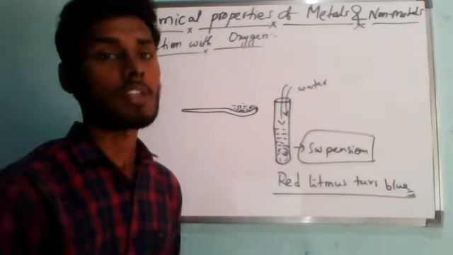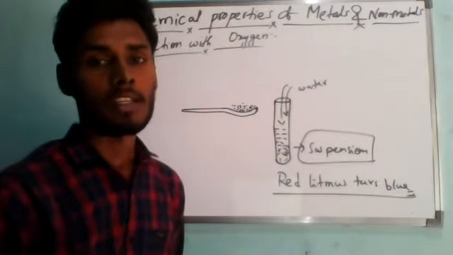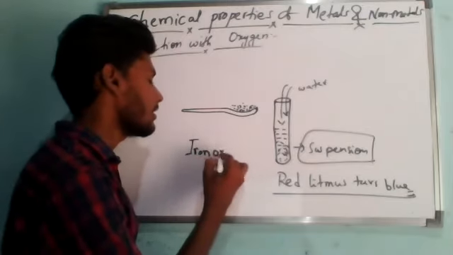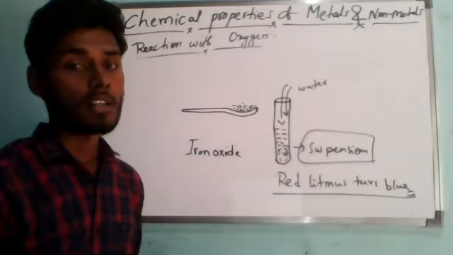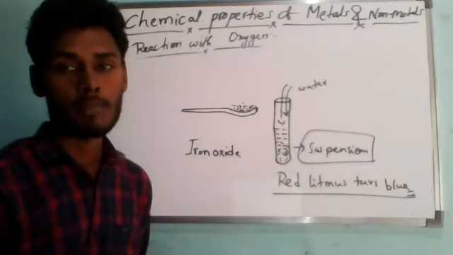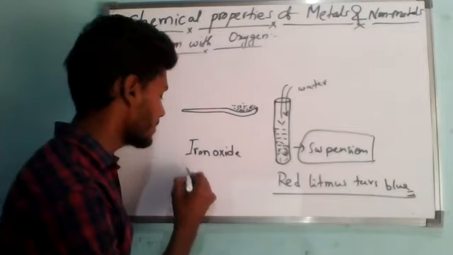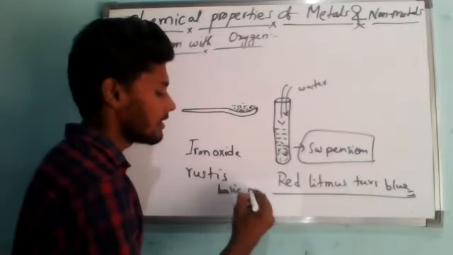From this activity we can conclude that iron metal forms a basic oxide, iron oxide, on reaction with oxygen of air. So rust is basic in nature.